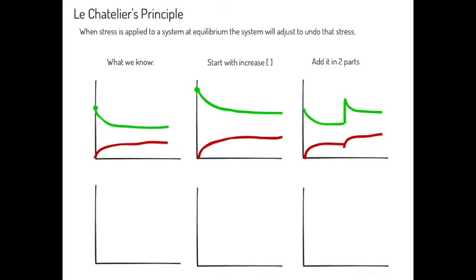So for each graph now, let's take a quick look at KQ and what it represents. KQ is products over reactants. Products have an equilibrium concentration, reactants have an equilibrium concentration. Here we see our KQ value is going to be a ratio of products to reactants. Products have a lower concentration than reactants, so our KQ value must be less than 1. I'm going to put it down as being a half, just for argument's sake.